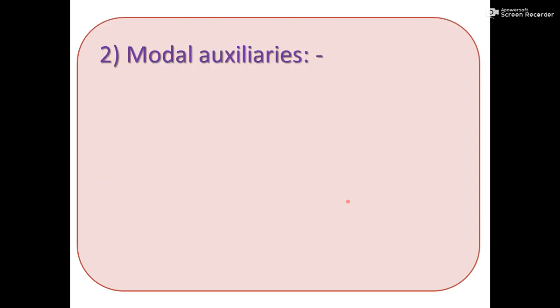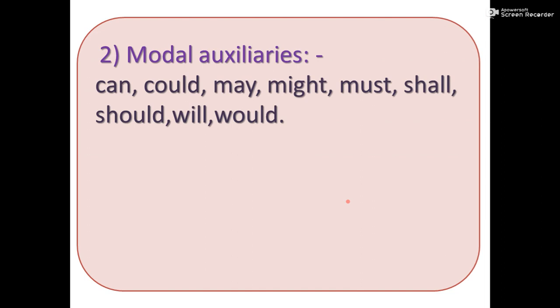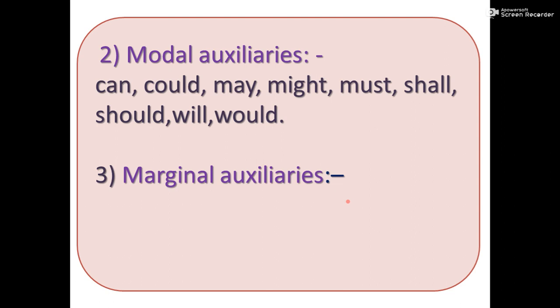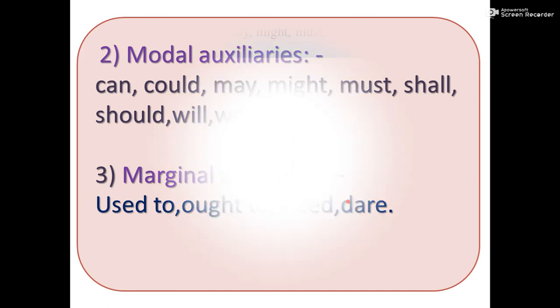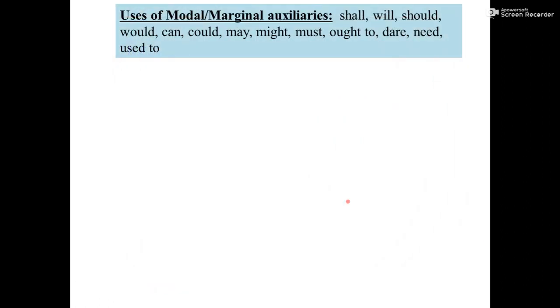Now we will see modal auxiliaries. Can, could, may, might, must, shall, should, will, would are modal auxiliaries. Then we will see marginal auxiliaries. Used to, ought to, need, dare are marginal auxiliaries. Now we will see the use of modal and marginal auxiliaries.